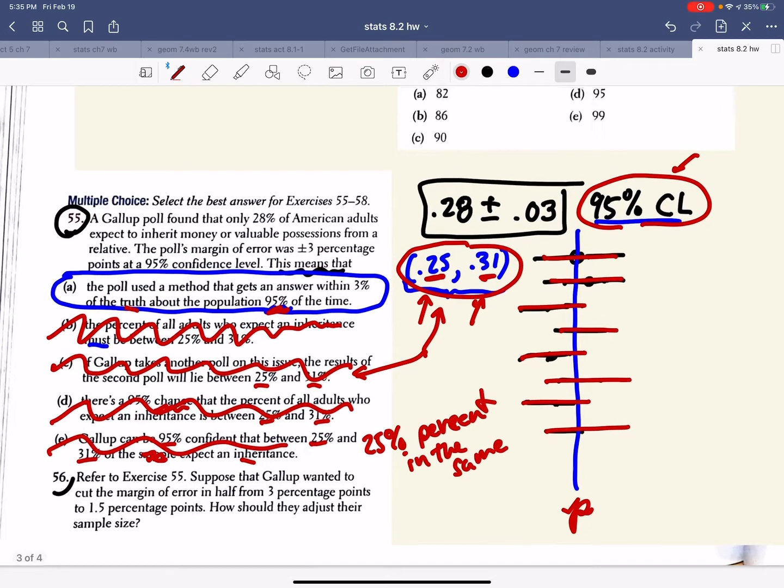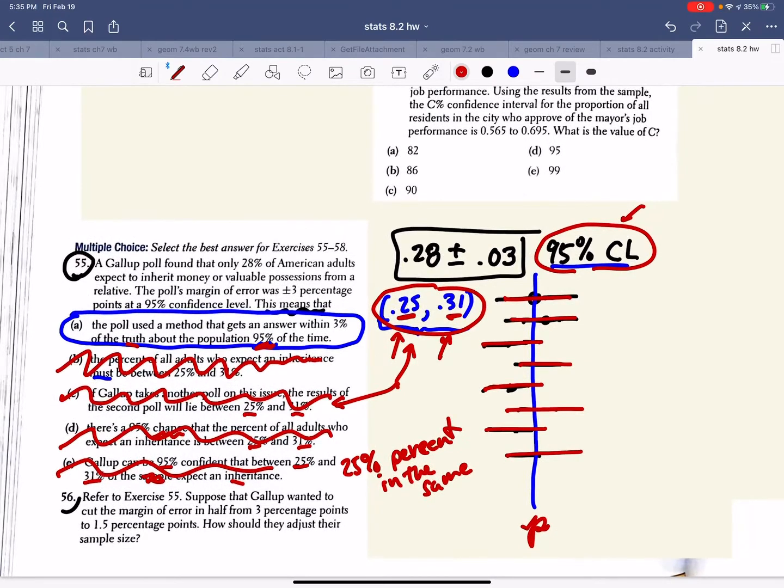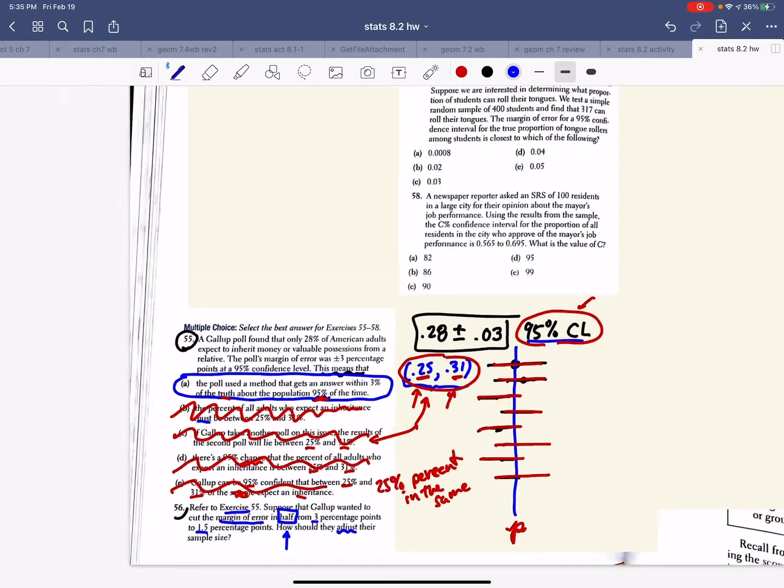Now let's look at 56. It says, refer to exercise 55. Suppose the Gallup wants to cut the margin of error in half. Very interesting. We did this on our test question from the last chapter, so it's going to have the same effect this chapter as well. They just keep asking the same question in a slightly different way. If you wanted to cut the margin of error in half, from 3 percentage points to 1.5, how would they adjust their sample size?